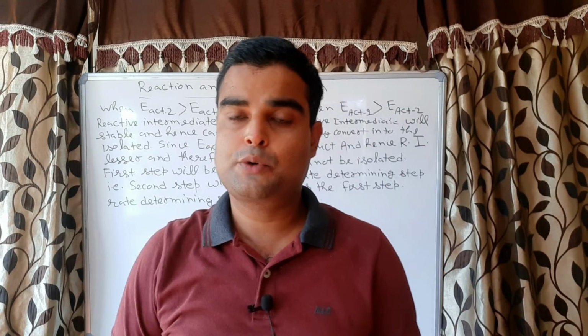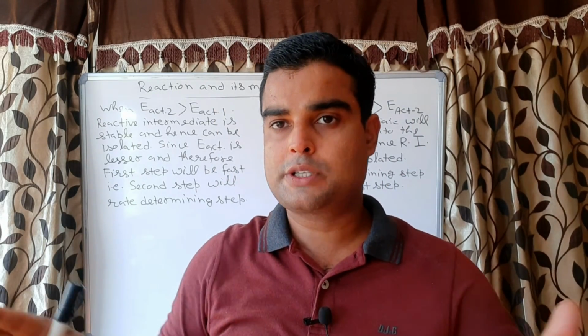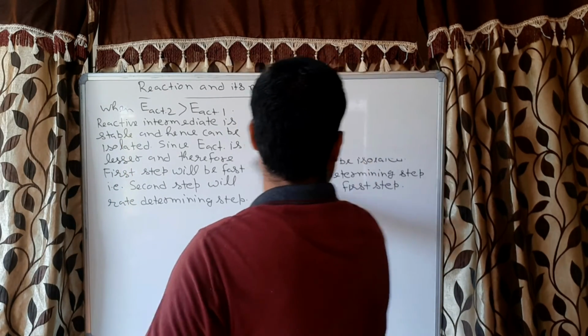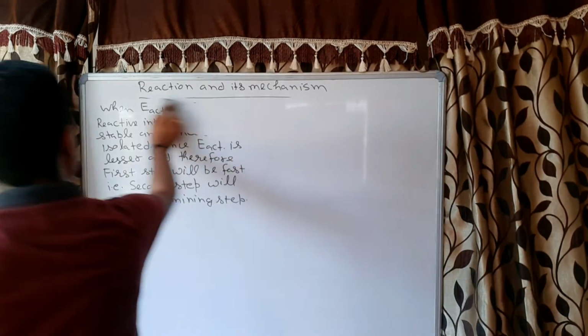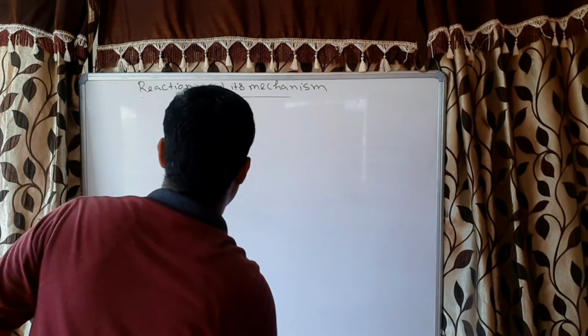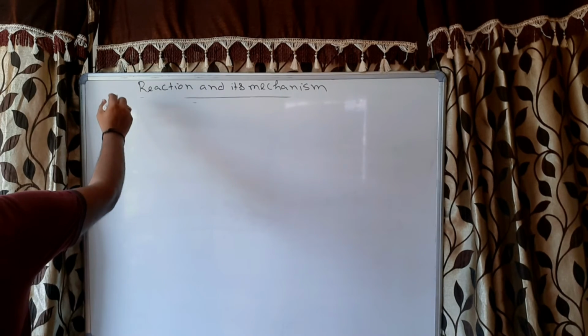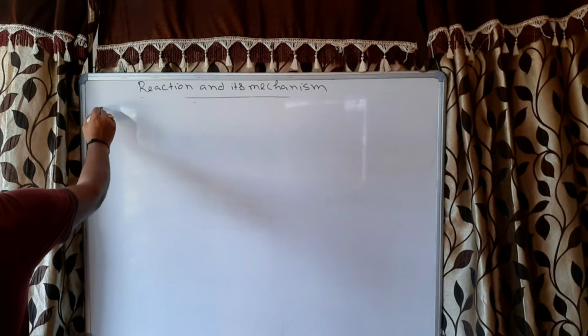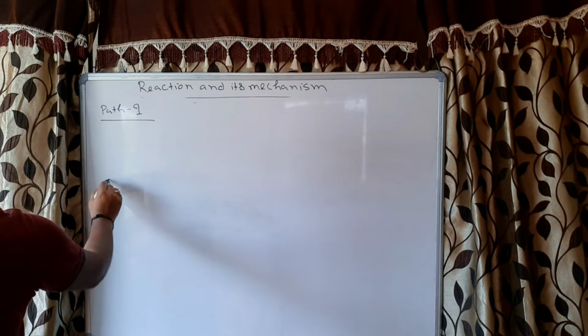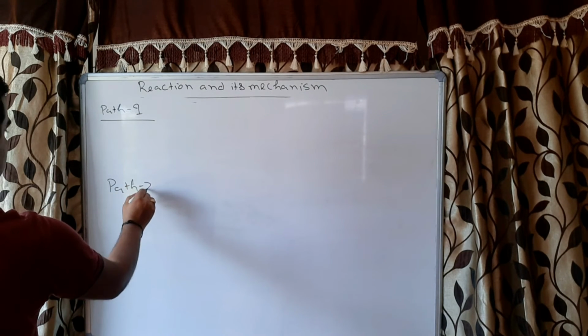So now come to how it is proceeding. So here we will summarize. This is path 1 and this is path 2.